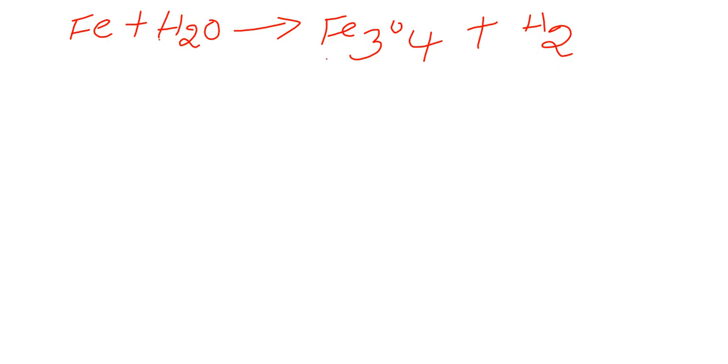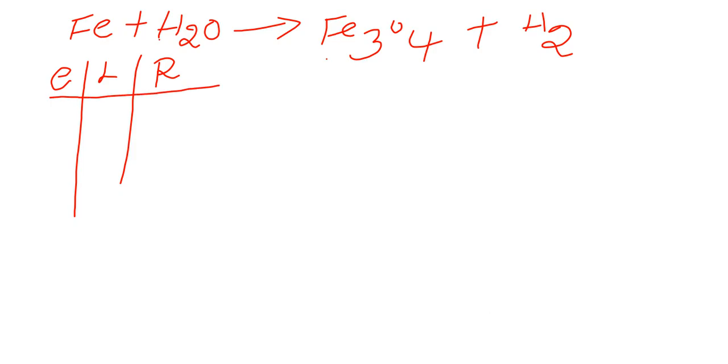So first, the elements on the left side and the elements on the right side. Which elements are here? Iron, hydrogen, oxygen. Number of irons on the left side 1, on the right side 3.